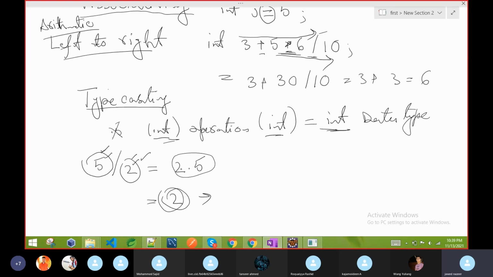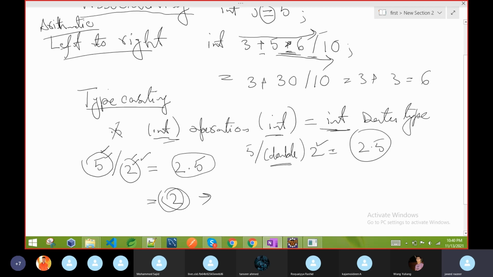So remember this one. If an operation is between two values of the same data type, then the result is also the same data type. It is not going to convert automatically to any other data type. You can do it intentionally, like we did with typecasting to char or float, writing inside any program. Like if I do something like this, 5 divided by, if I write double in brackets, we already discussed, that is what we are intentionally doing. So it is explicit. Then the result is 2.5.